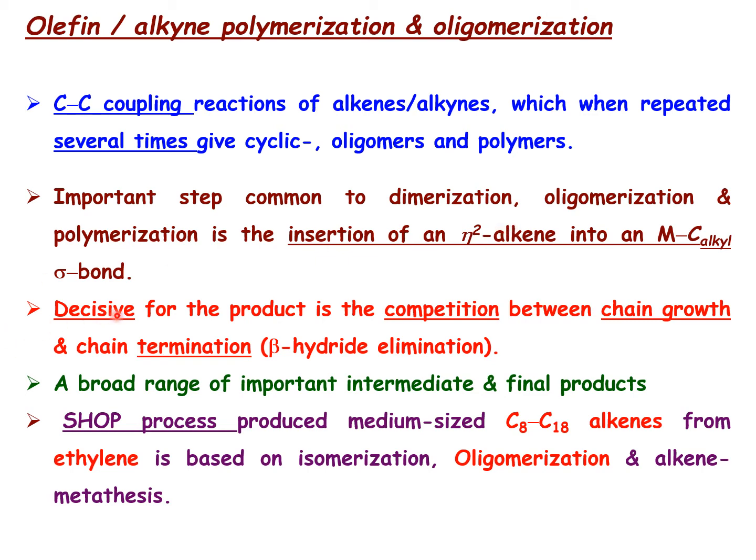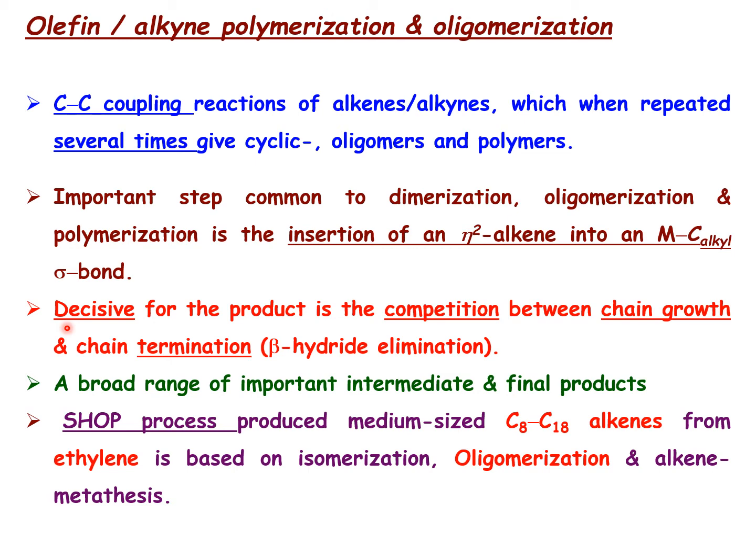And the decisive step is a competitive reaction between chain growth and chain termination, because how much dimer or oligomer or polymer is going to form depends upon to what extent there is chain growth, or when it is going to be terminated by beta elimination. This is what is going to determine the nature of the product. It depends upon the alkene, the substitution of the alkene, the catalyst, and the spectator ligand also.